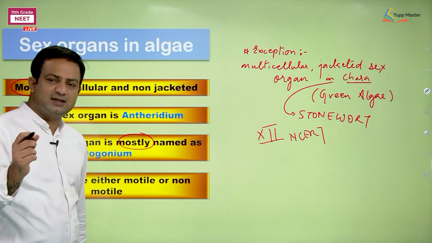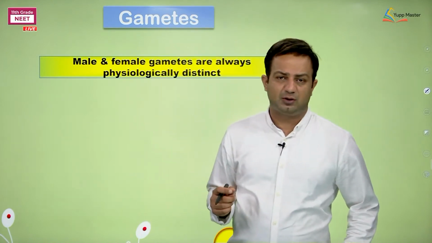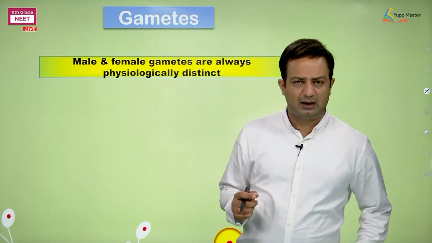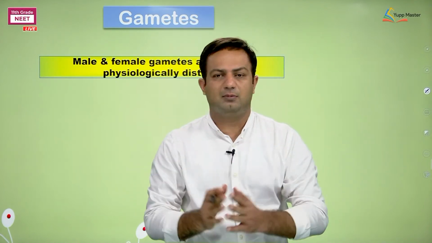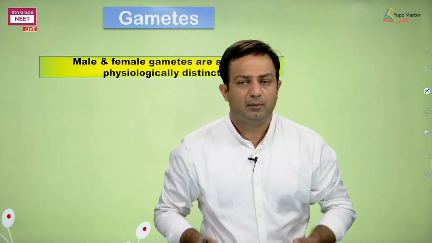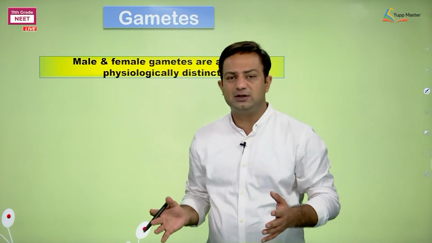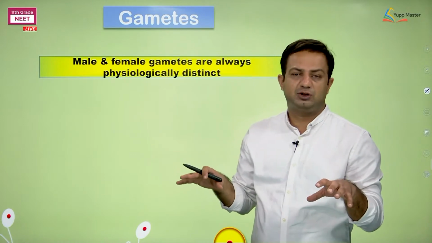Going to the next character, that is gametes. When we are talking about gametes, we need to know one particular thing: gametes are always haploid. Number two, the male and female gametes are always distinct from each other. That's why I have given the names male and female. Why? They are physiologically different. They may appear alike, meaning morphologically the same, or morphologically different. But when it comes to their physiological conditions, meaning the constitution they have, they are different from each other.